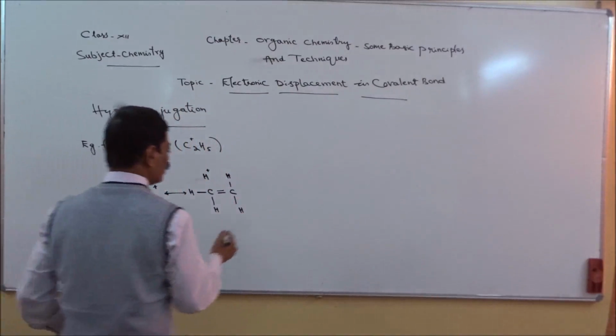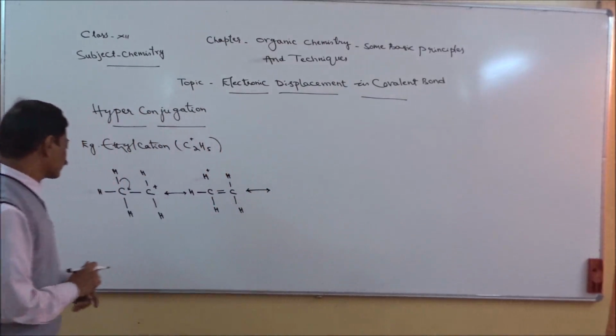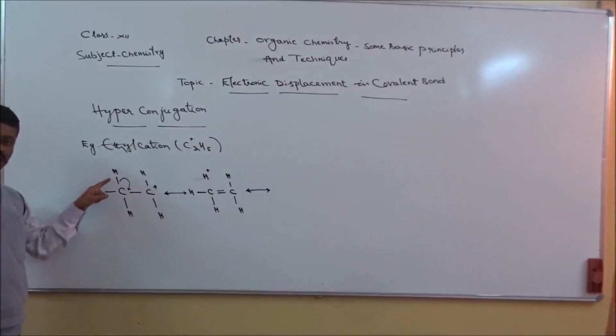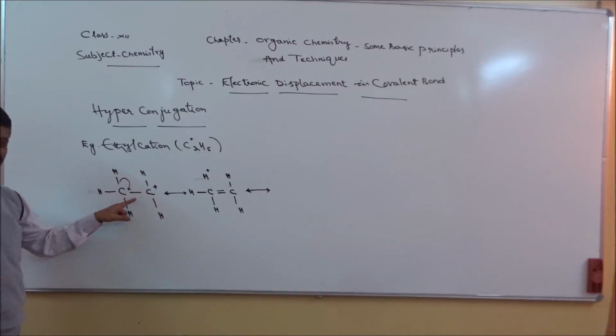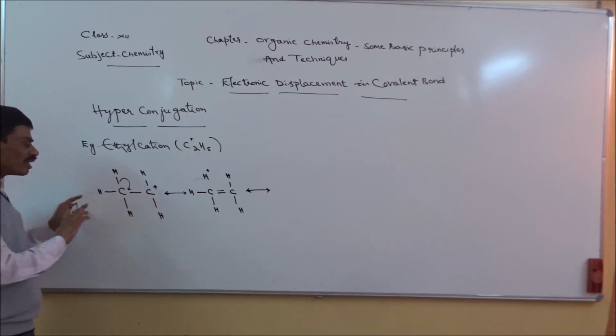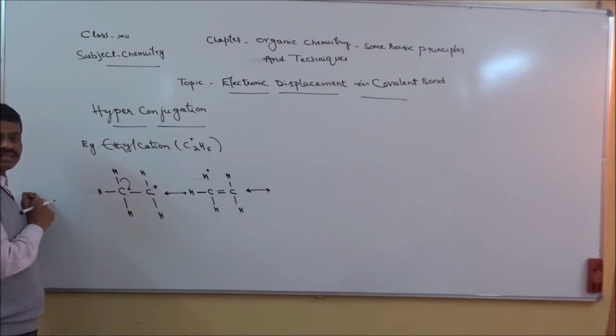Next, in another structure, what happens is, instead of this bond, another bond can be delocalized. When this bond delocalizes, this hydrogen atom will get positive charge and double bond will be there as it is here. Right?